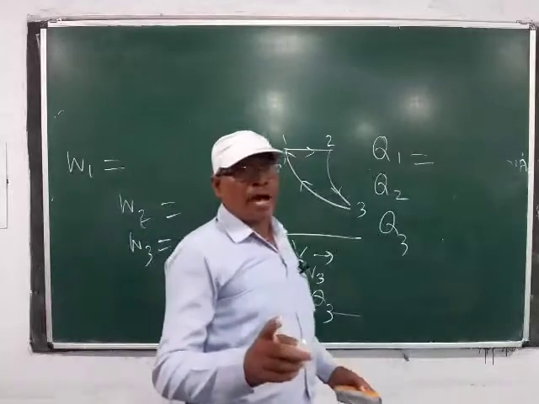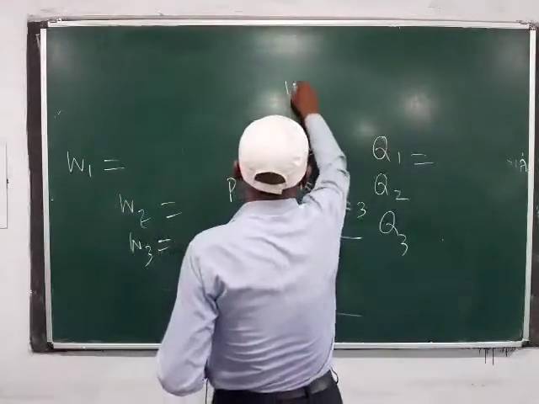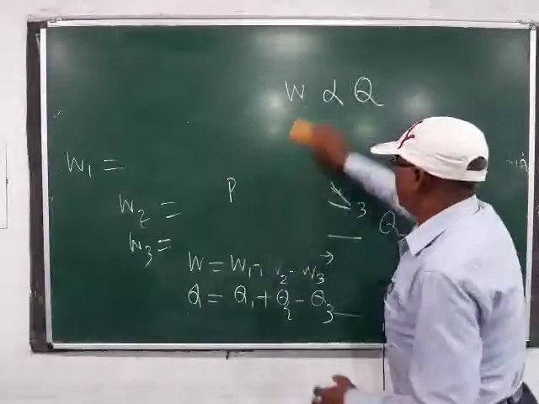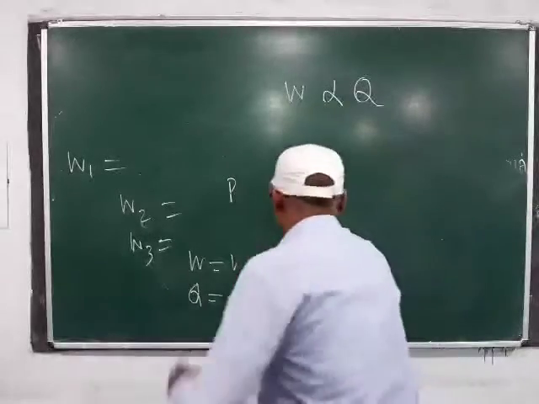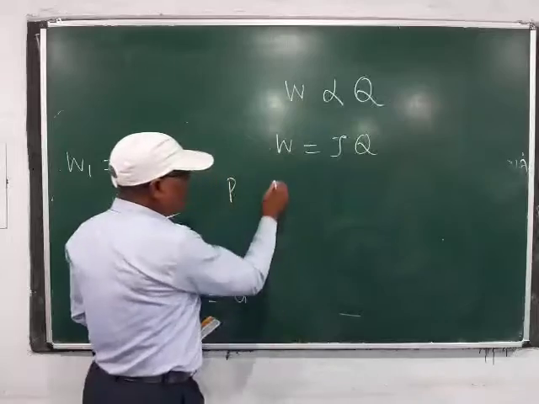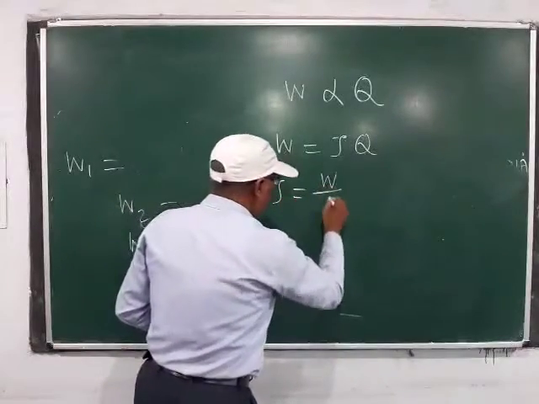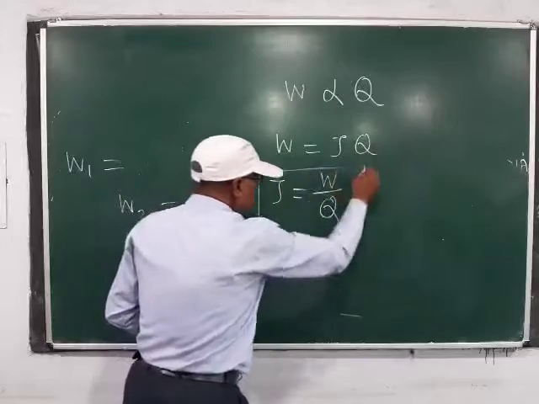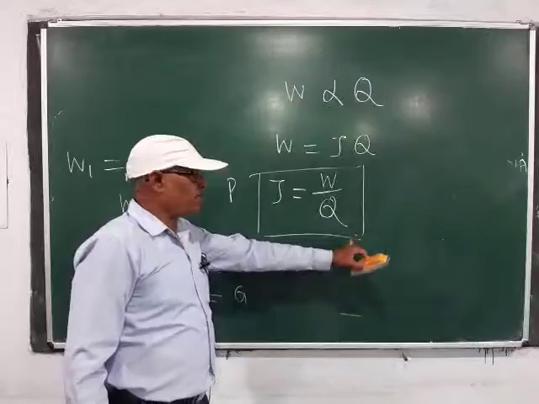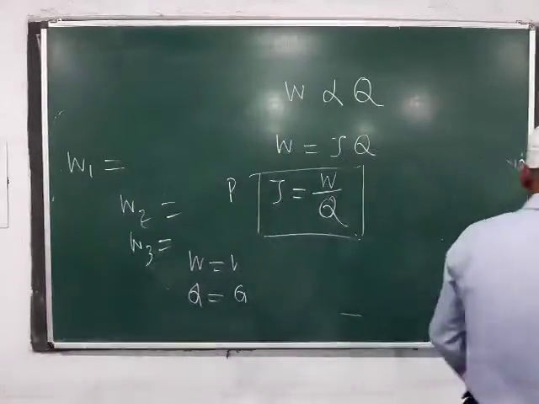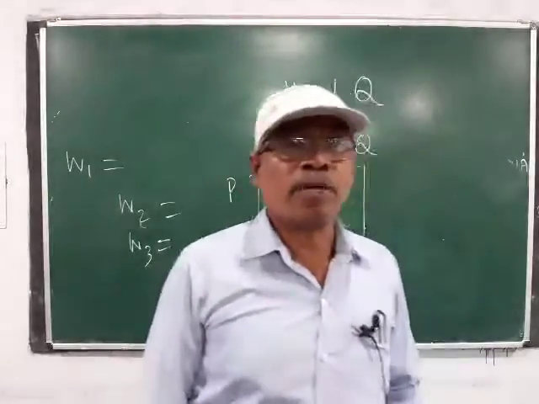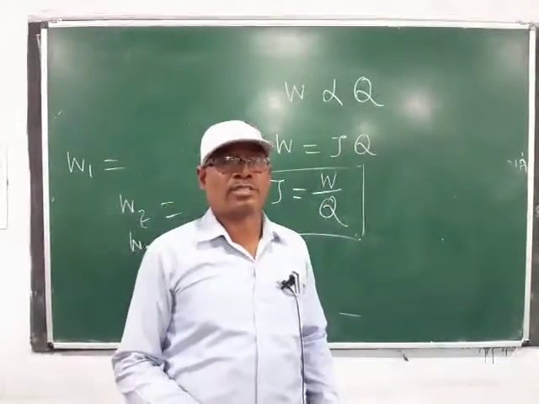Then according to first law of thermodynamics, W is directly proportional to Q. Then W is equal to JQ or J is equal to W by Q. This is the mathematical formula for first law of thermodynamics. Then I will discuss next class another topic, that is specific heat at a constant pressure and specific heat at a constant volume.